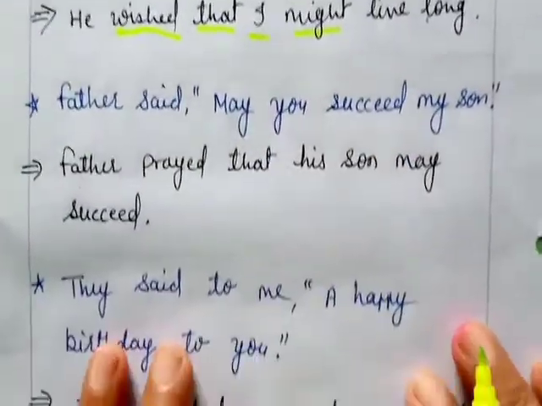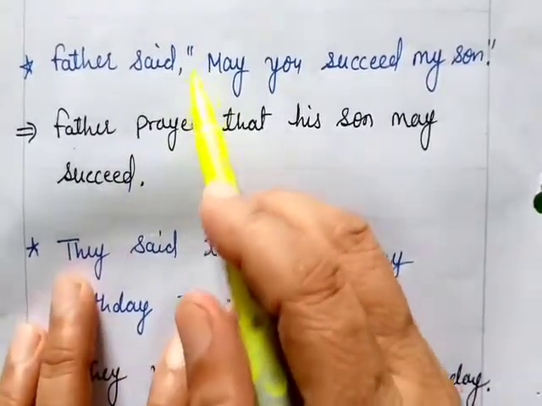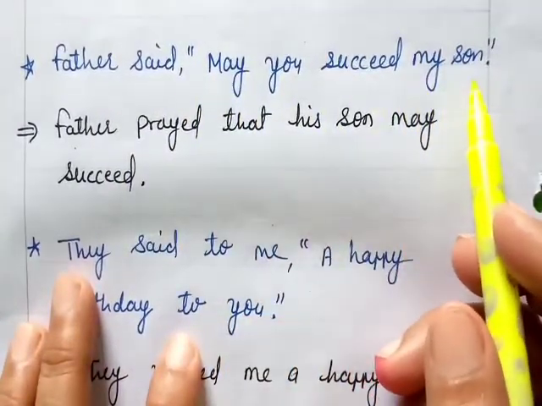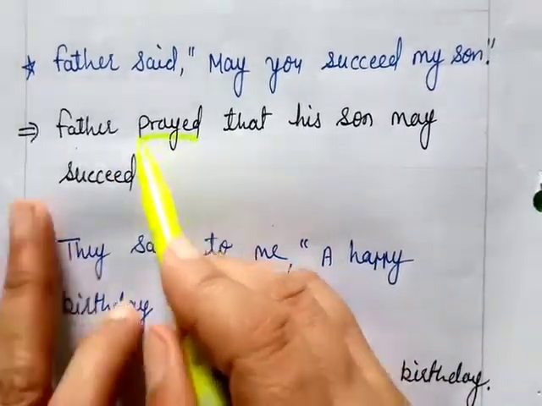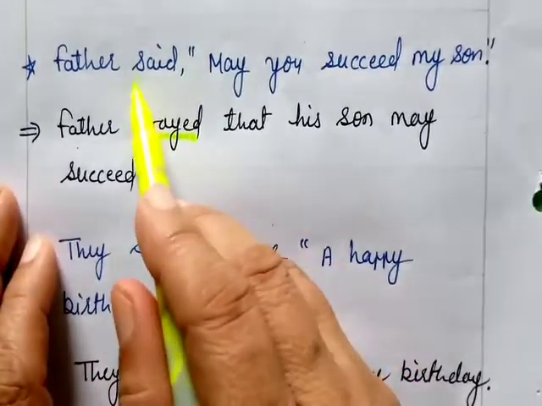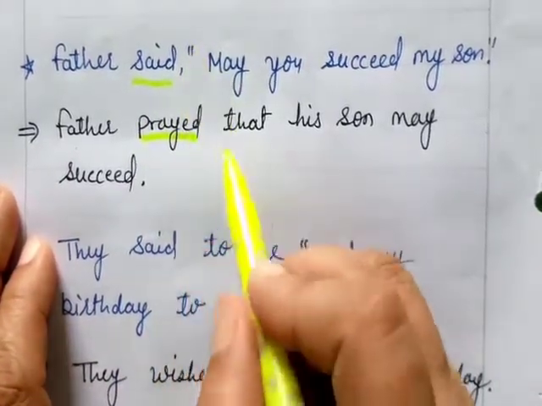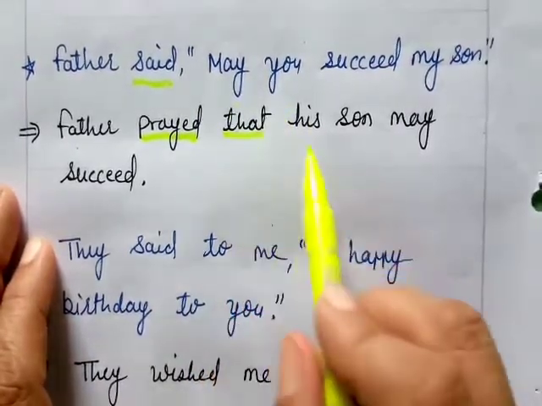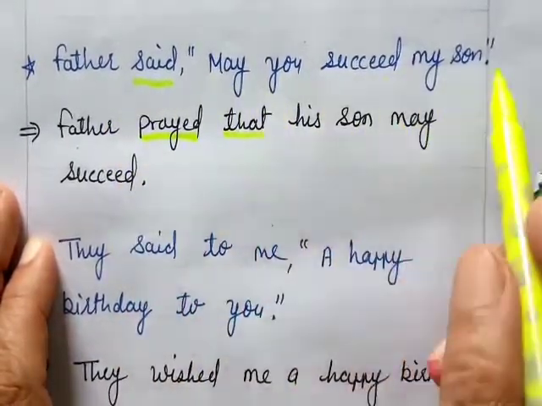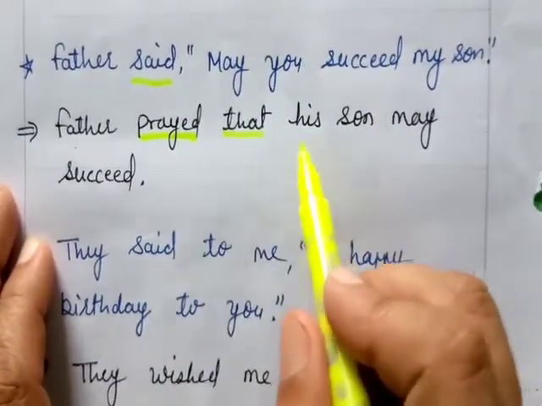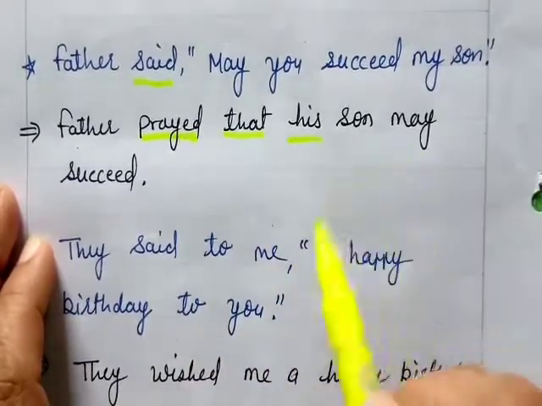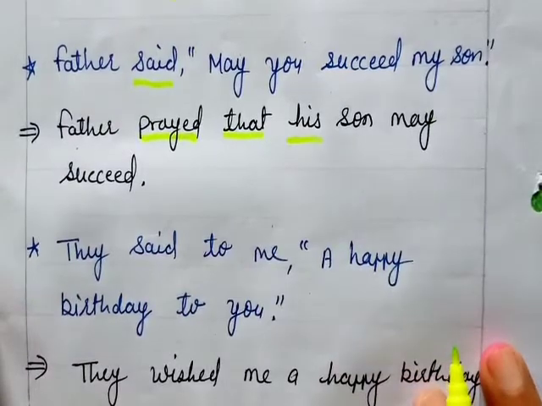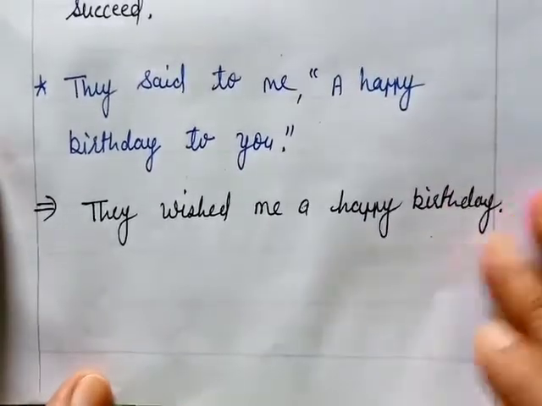See the next example. Father said, "May you succeed, my son." Change it. Father prayed. You can write wished also. In place of said we will write prayed. The comma and inverted commas we remove, and in place of them we will apply that. So he prayed for his son. So we could write, he prayed that his son may succeed, like this. So you learn to change this kind of sentence also. When you do practice, you can learn it. See the last example of this.